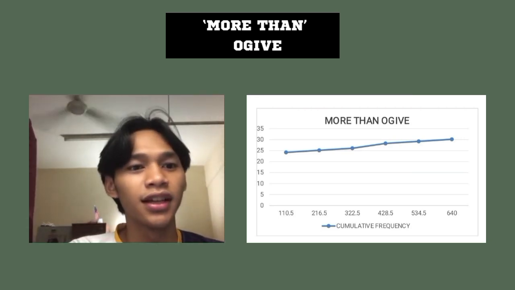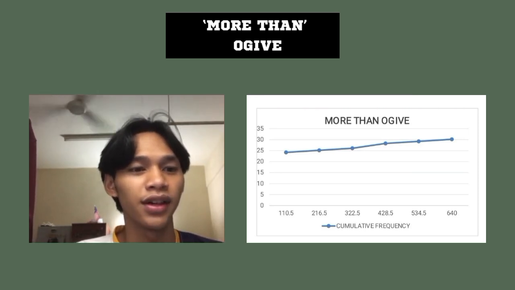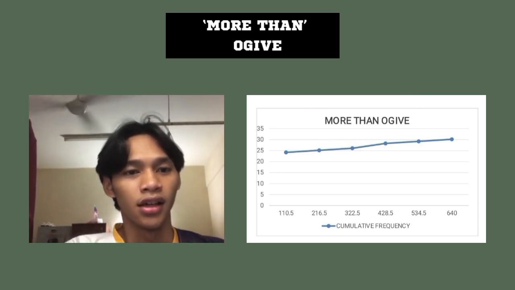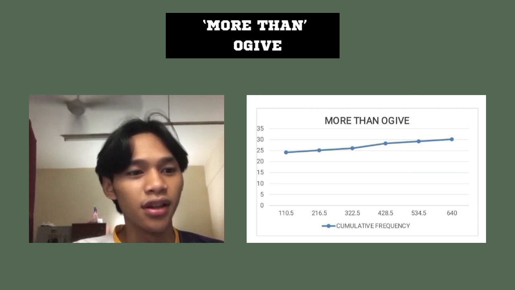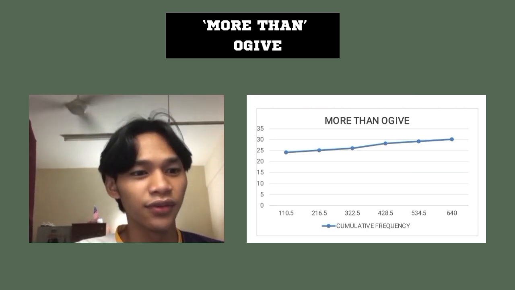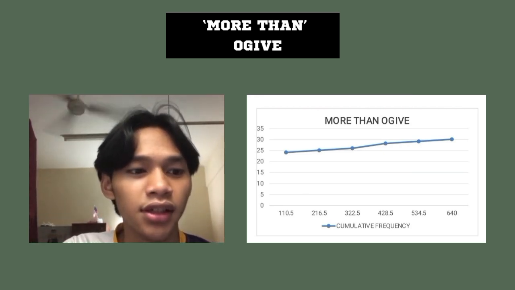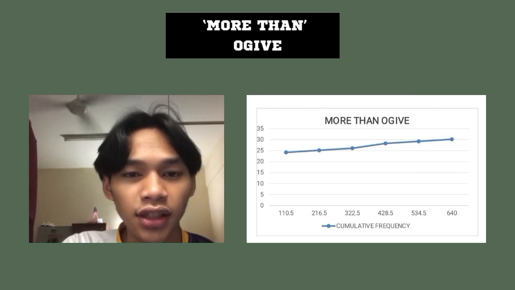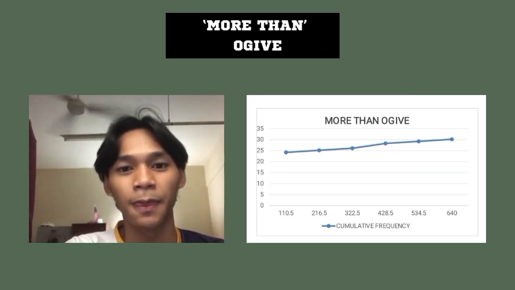For the fourth class boundaries, which is 428.5, we got 28 cumulative frequency. For the fifth class boundaries, which is 534.5, we got 29 cumulative frequency. For the sixth class boundaries, which is 640.5, we got 30 cumulative frequency.